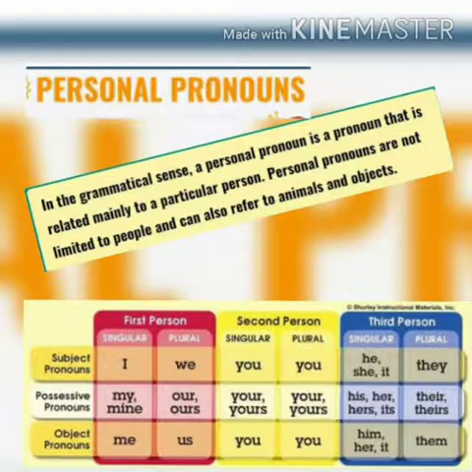So a personal pronoun is given to a particular person, and even for animals or objects you can use it. In this we have the first person, second person and third person. First person is the person who starts, then the second, then the third. In the singular, first person is I, and the plural form is we. For my, the plural form is our. For mine, ours. For me, us is the plural form. Then who is the second person? You.